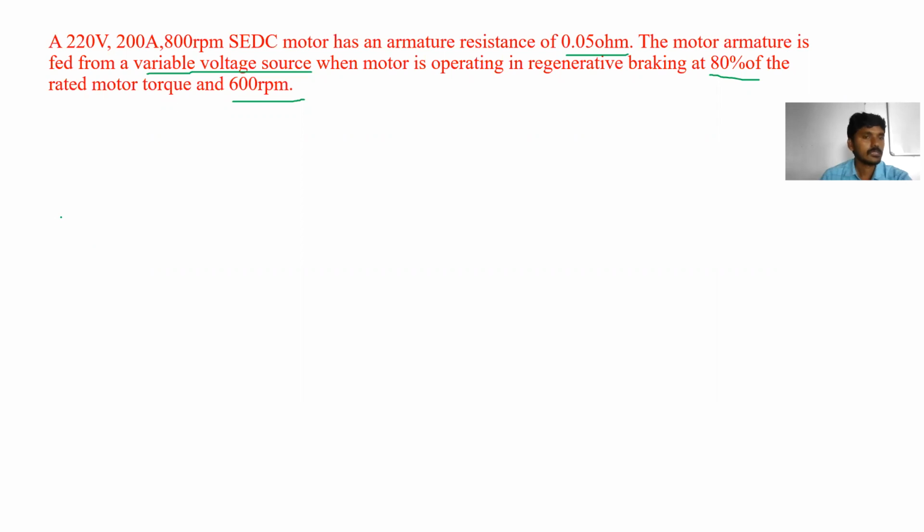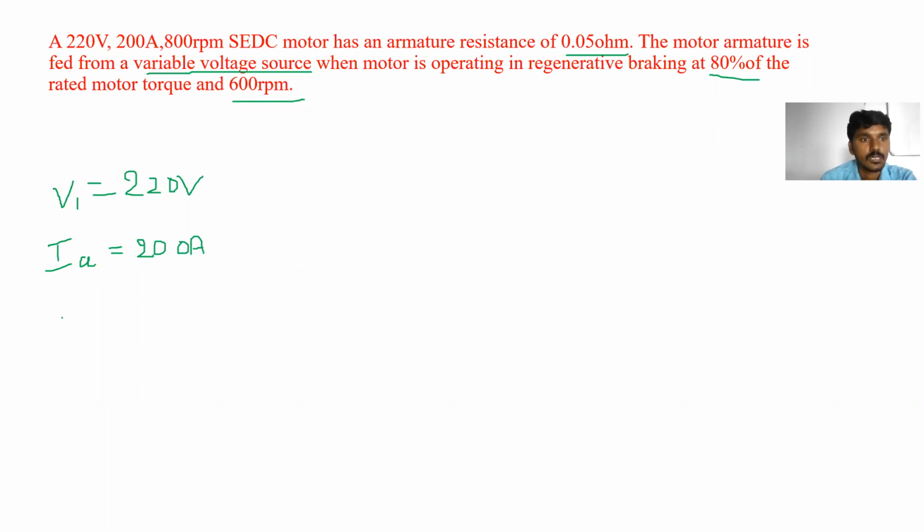And he has given the rated values. What has he given? Vs is equal to, so for example, if we write the V1 in terms 220 volts, and IA is equal to 200 amperes.